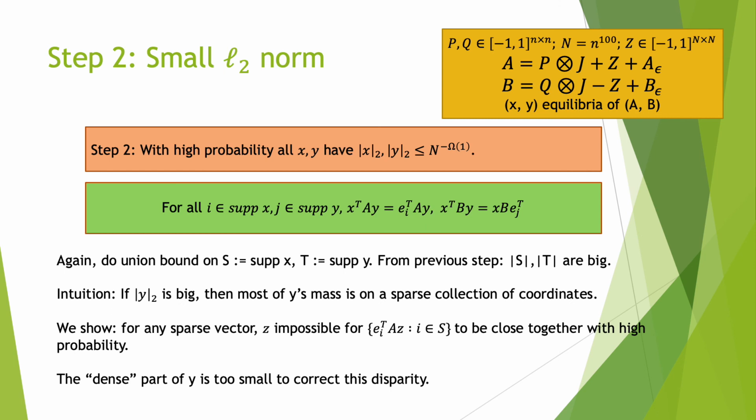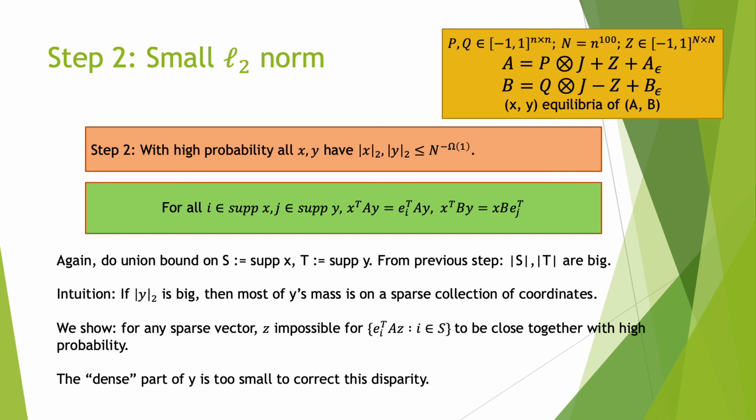Now that we've shown with high probability all the strategies have large support, we'd now like to show that they have small 2 norm. This will allow us later on to show that the random noise washes out. In order to prove this, what we're basically trying to rule out is strategies which put a lot of mass on just a small number of strategies, say putting 80% of the mass on a single strategy. To rule this out, we're going to use the fact that the payoffs of all the different strategies in your support are the same. All the e_i transpose A y are the same.